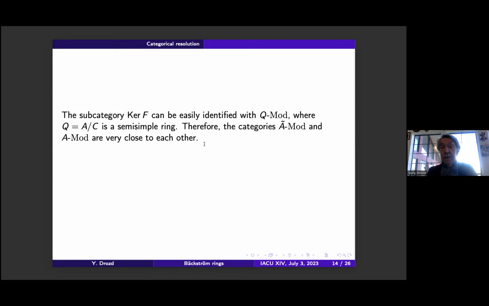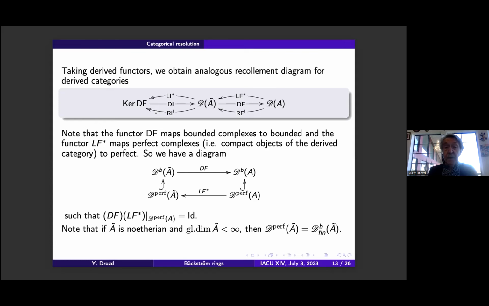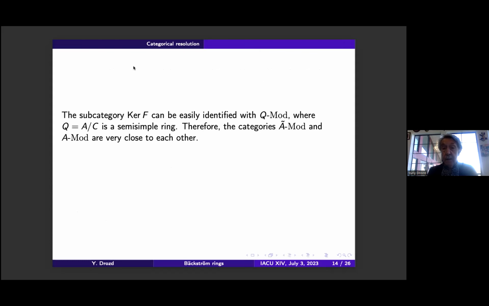Now this category, if we take the kernel of F, it is identified with the category of modules over the quotient of A over the radical, a semi-simple ring, so it is very simple. So the categories of A tilde-modules and A-modules are very close to each other. They differ by modules of a semi-simple ring.